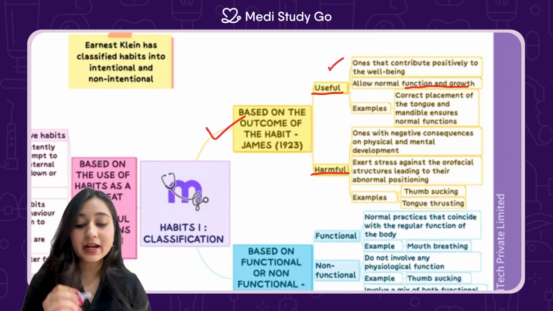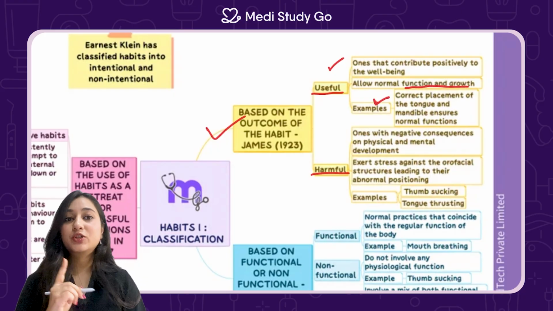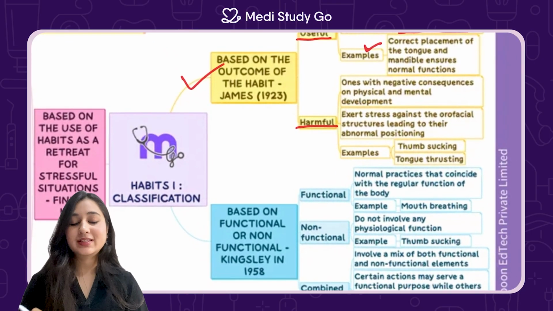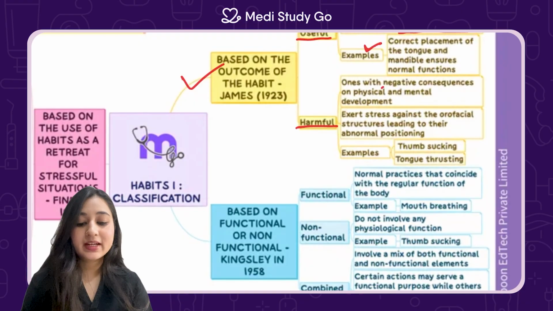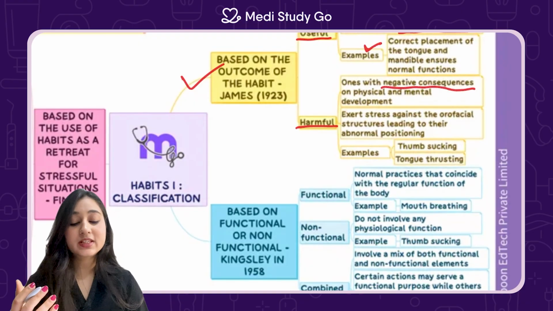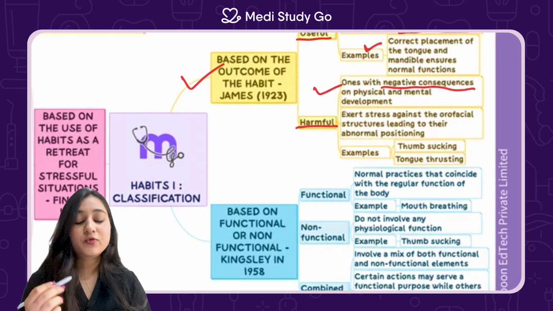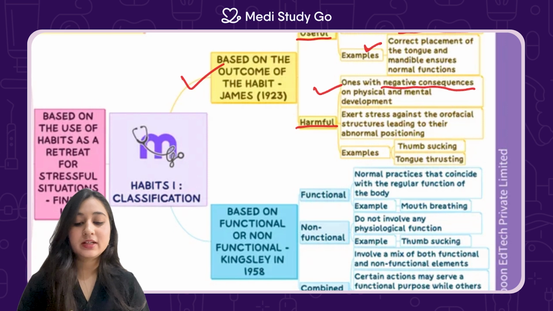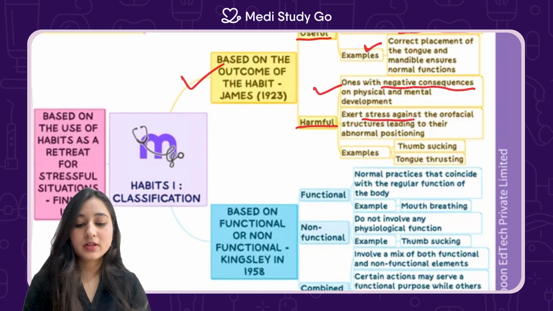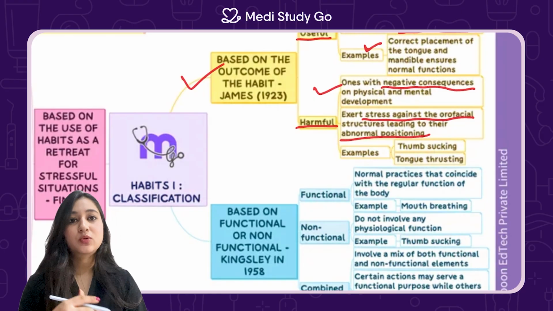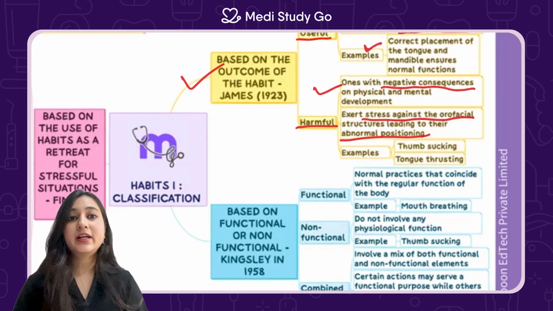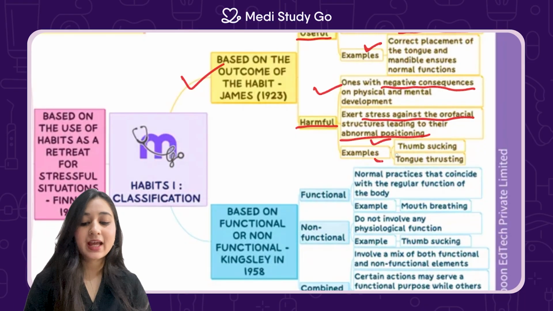The example is a correct placement of the tongue and the mandible, which will ensure the normal functions of these structures. This was a useful example. Now let's see a harmful example. It's one with negative consequences on the physical and the mental development. So harmful habits are the ones that have a negative impact or a negative consequence on the physical and the mental development. They exert stress against the orofacial structures, leading to their abnormal positioning. So a harmful habit can cause undue stress and pressure onto certain orofacial structures that will lead to their abnormal positioning. The examples are thumb sucking and tongue thrusting.